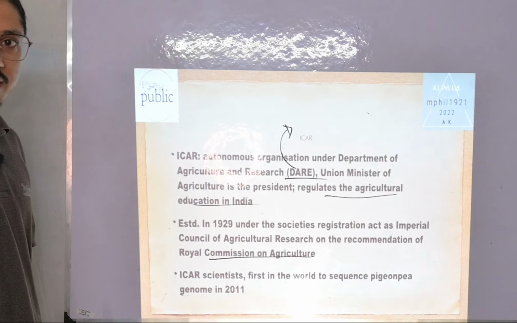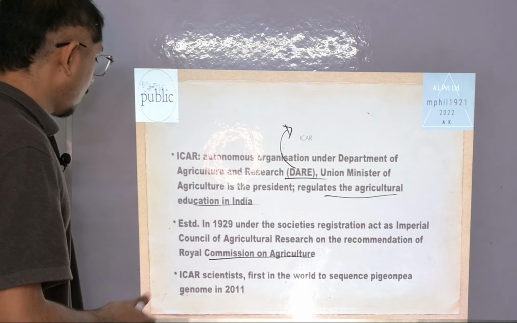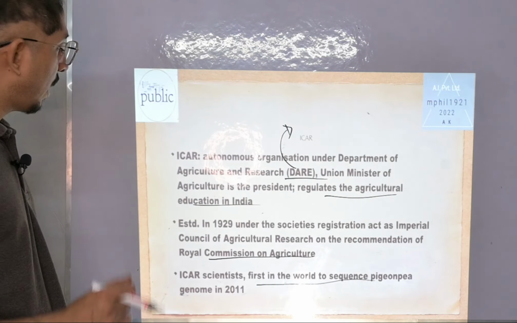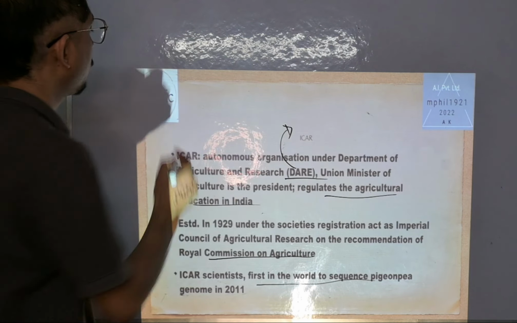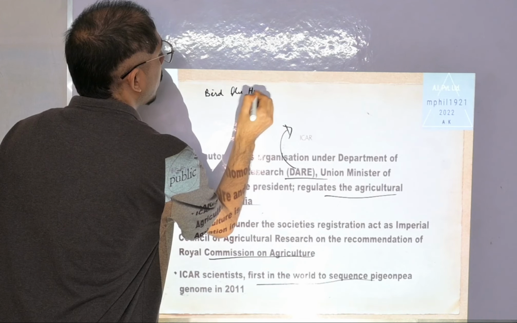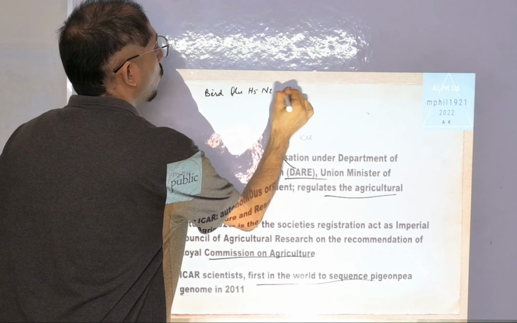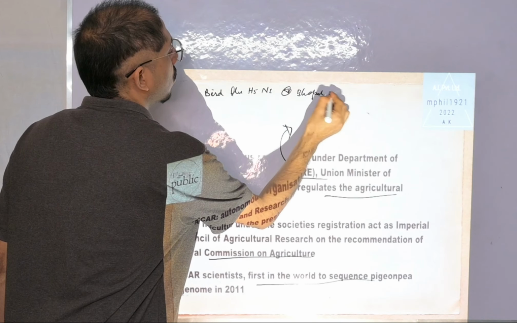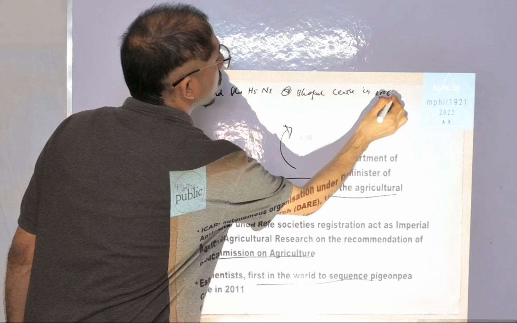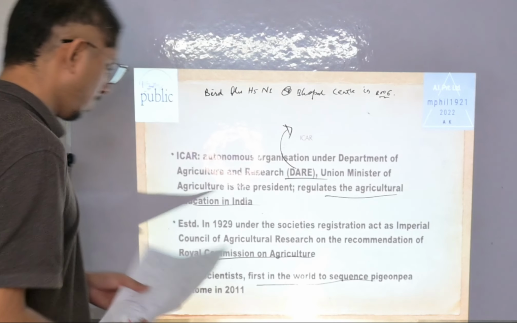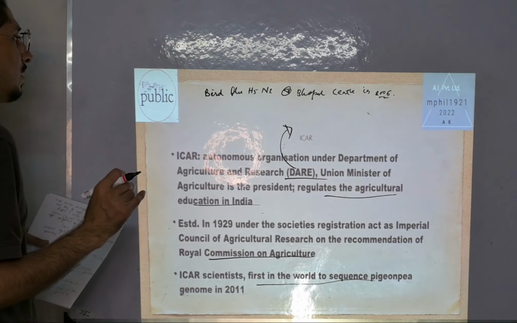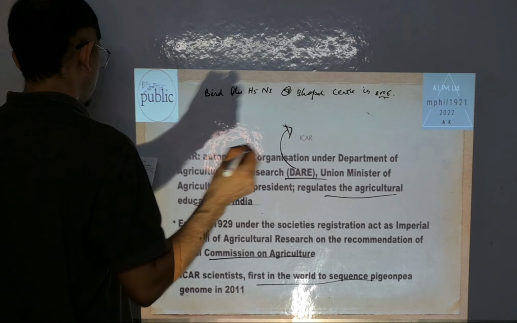Now ICAR has achieved many things. ICAR scientists were the first in the world to sequence the pigeon pea genome in 2011. They also developed the vaccine for bird flu, H5N1, at its Bhopal center in 2006. Its name is not that important, but this is the only facility in the country to conduct the test for bird flu.